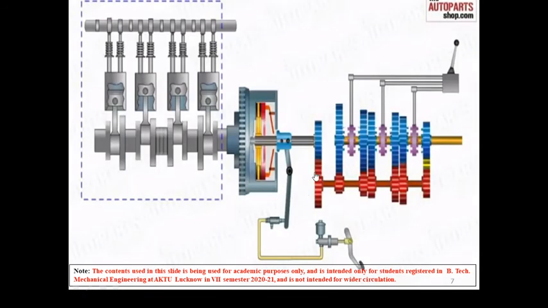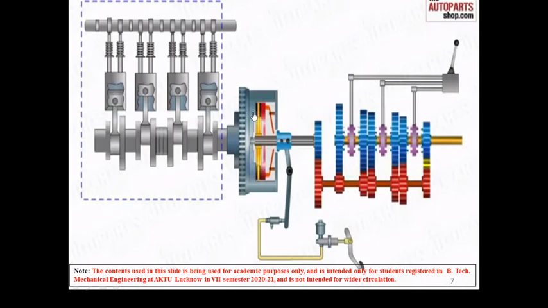So here we can define the location of the clutch. Okay, so this is the entire engine system, the engine of the car, fitted with a flywheel. This is the flywheel, this is the crankshaft, connecting rod, piston, these are valves. So this flywheel is coupled with the housing, and that is the clutch housing. Okay, in that clutch housing we have a single plate clutch, like this yellow part is a single plate clutch, and above that there is a pressure plate that pressurizes the friction material over the flywheel's surface.